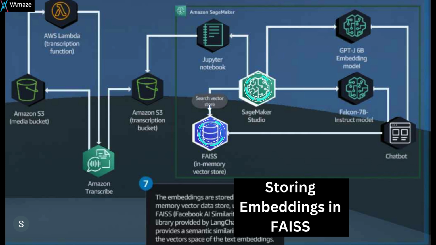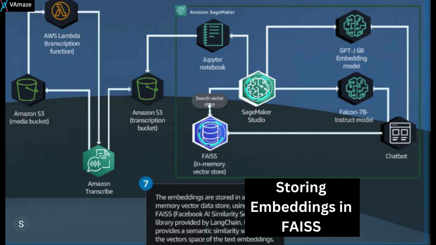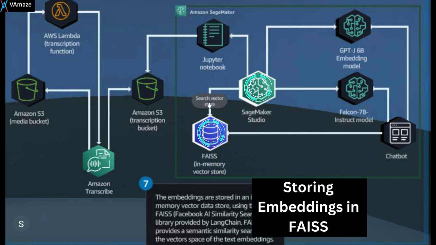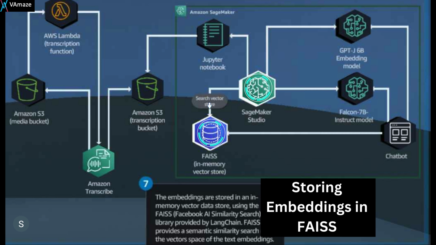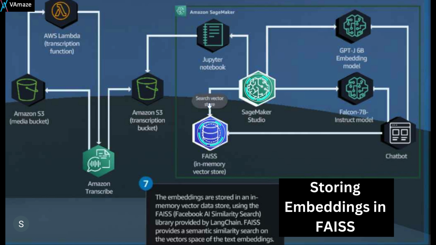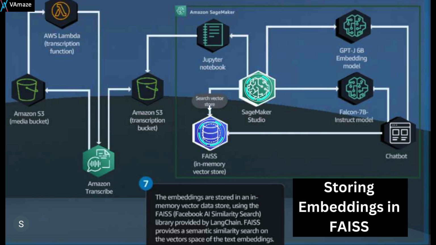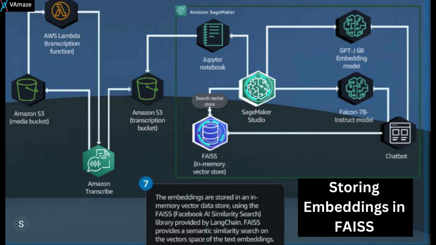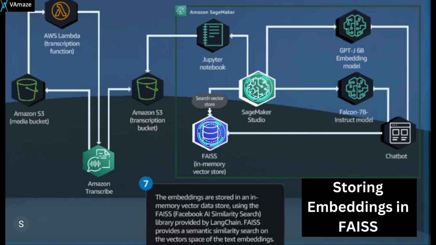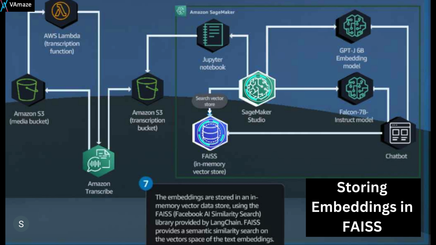In this solution, the FAISS in-memory vector store plays a crucial role in efficiently storing and searching the embeddings created by the GPT-J-6B model. FAISS is a powerful library that enables semantic similarity search for the vector space of the text embeddings, allowing the chatbot to effectively retrieve relevant information based on the user's query. By leveraging FAISS, the solution ensures that the chatbot can provide accurate and informative responses.